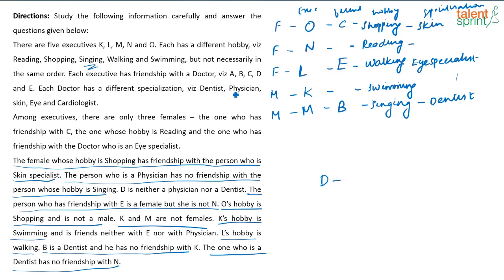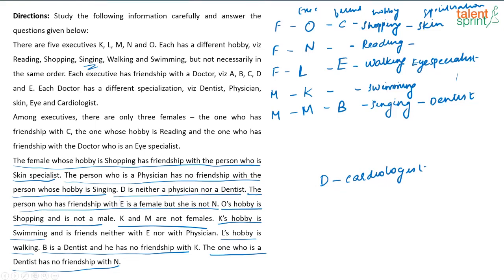D is not a dentist, not a physician. So, D has to be cardiologist, correct? See, he cannot also be eye. So, D has to be cardiologist. Yes, because D is not skin, D is not eye specialist, D is not dentist, that we know. It is also given D is not physician. So, D has to be the cardiologist, but we don't know where D will come.